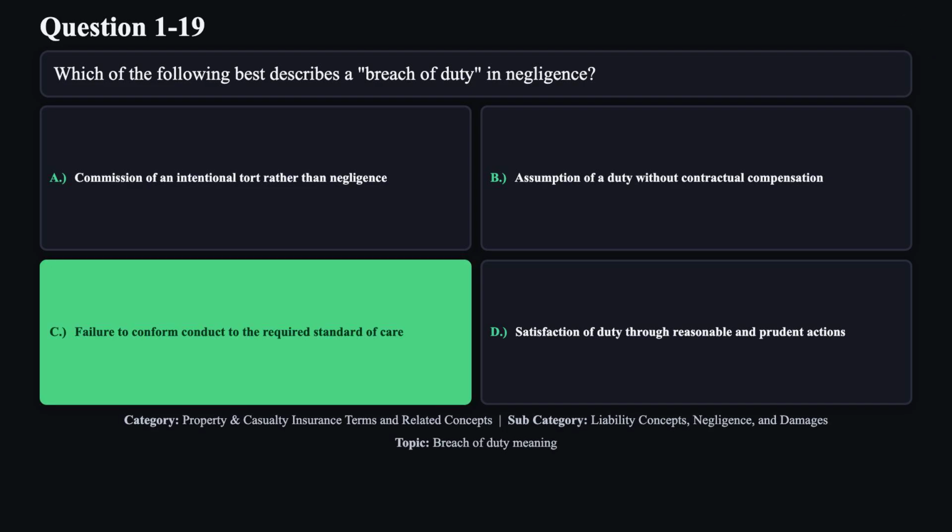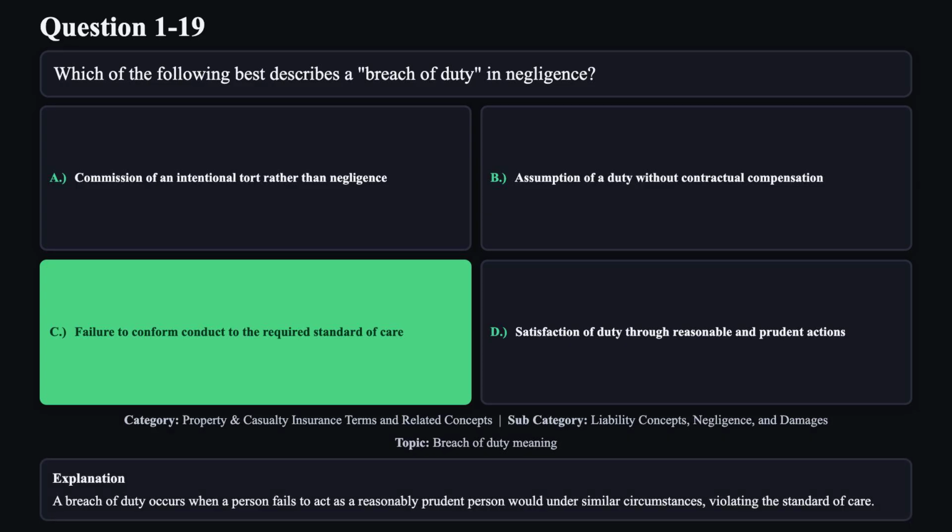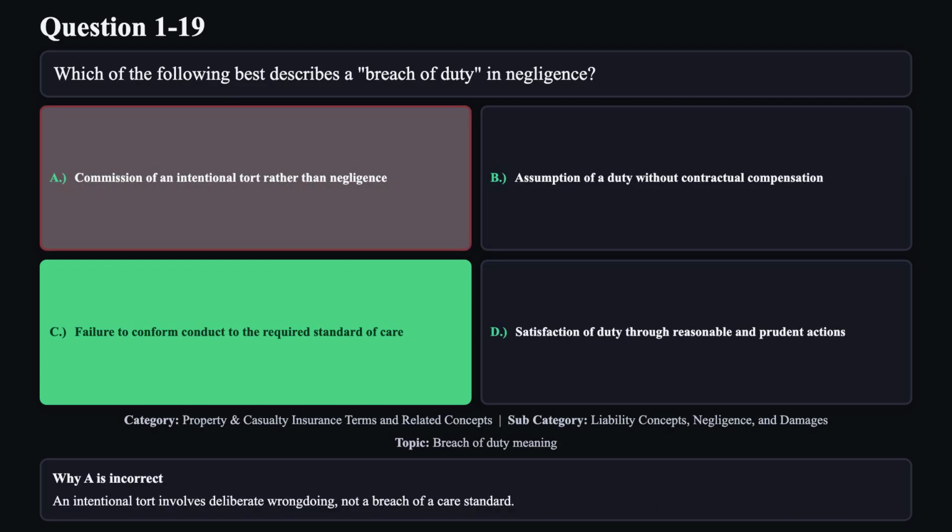The correct answer is C. A breach of duty occurs when a person fails to act as a reasonably prudent person would under similar circumstances, violating the standard of care. Reason A is not correct. An intentional tort involves deliberate wrongdoing, not a breach of a care standard.